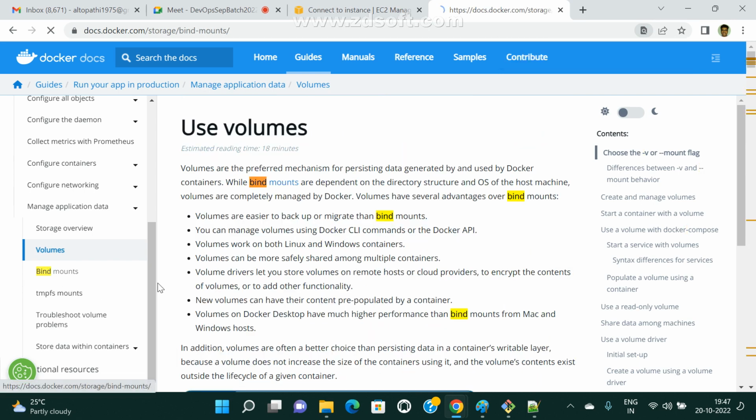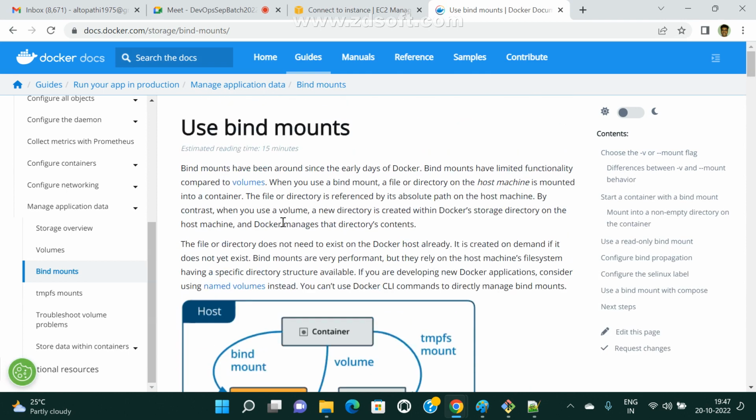So, bind mount value. What does bind mount mean? The file system directory does not need to exist as a Docker-managed volume; it already exists on the host machine. Bind mounts are very performant, but they rely on the host machine's file system.